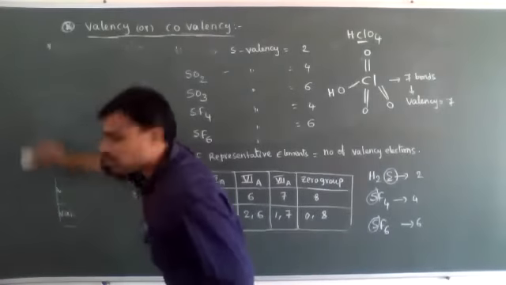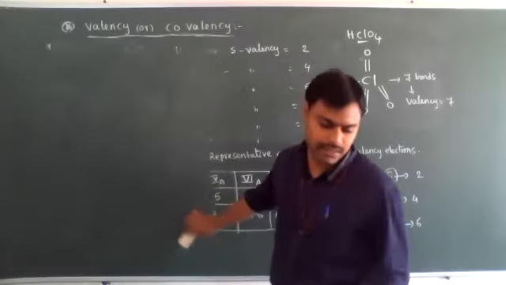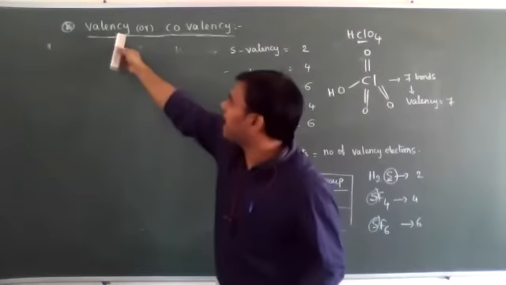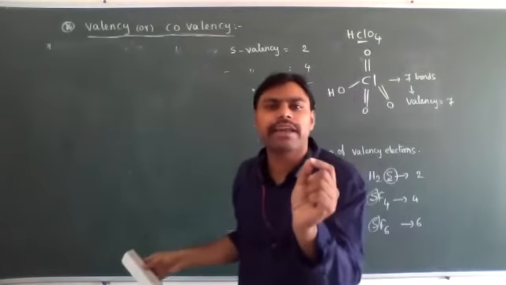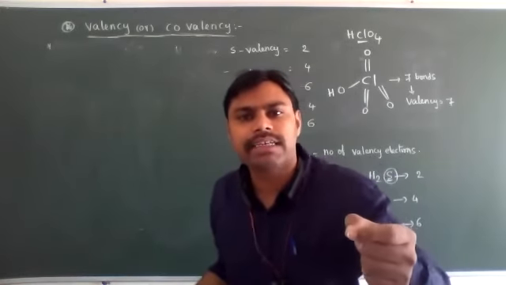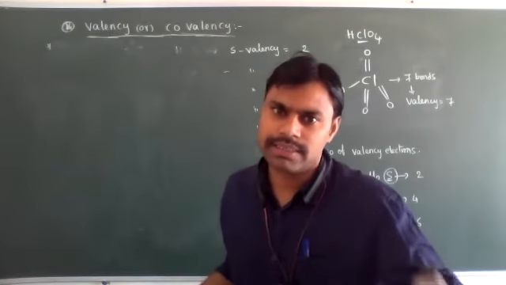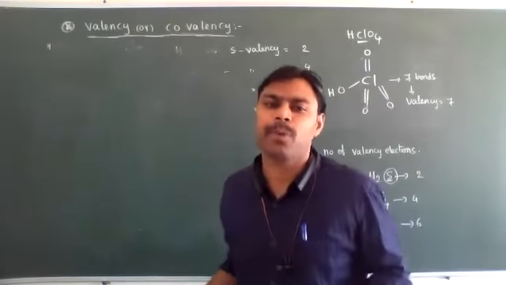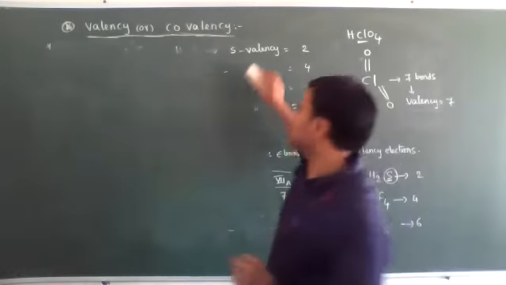Here in valency, only one more type of valency is present, that is electrovalency, or ionic valency. Mostly we call valency covalency, that is nothing but the valency of an atom or element in covalent compounds. The same way, the valency of an element in ionic compounds is called electrovalency or ionic valency.